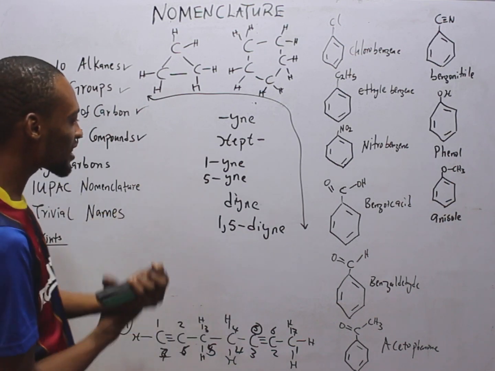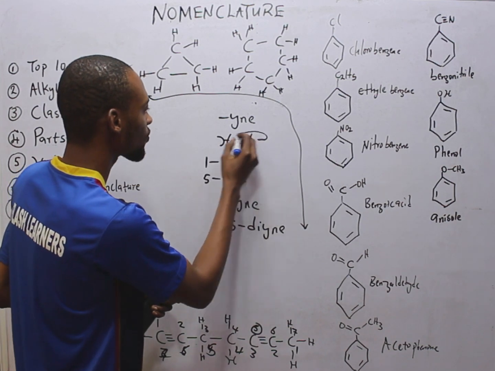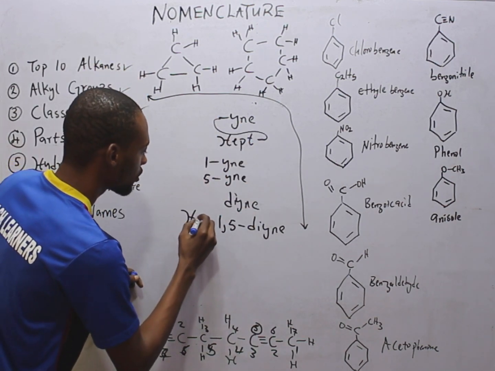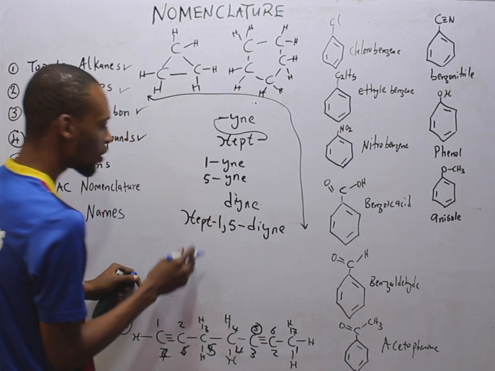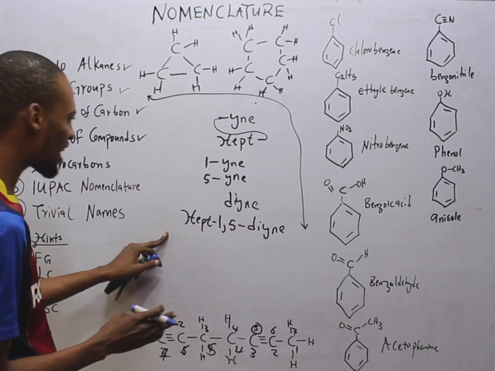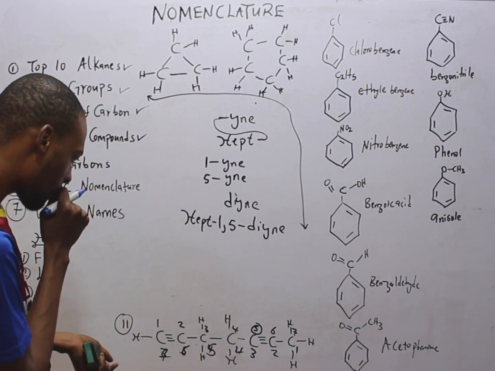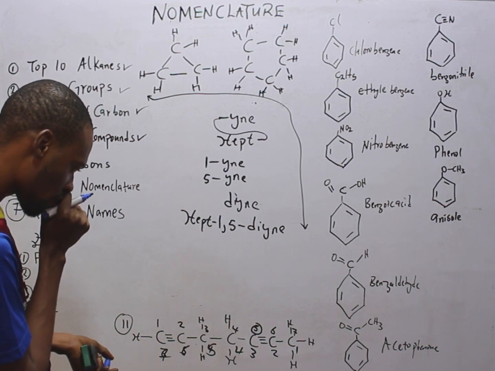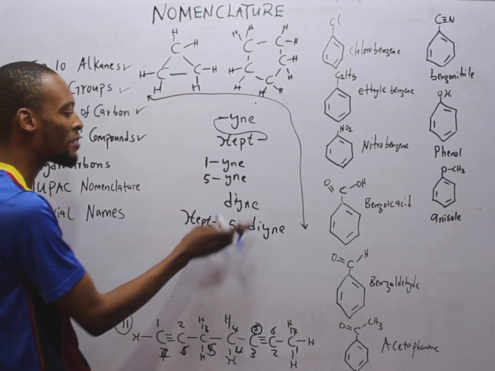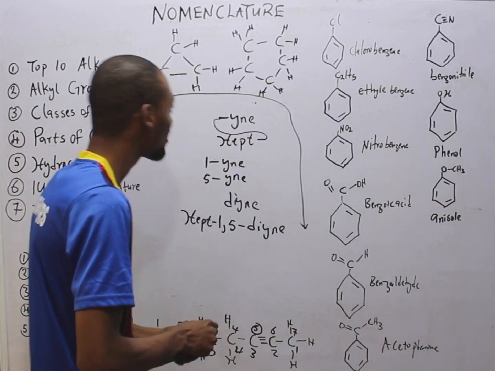So that is basically it. Combining here, we have hept-1,5-diene. That's all. No methyl group, no attachment, no ethyl group. So that is it. Hept-1,5-diene. That is the name of that compound.